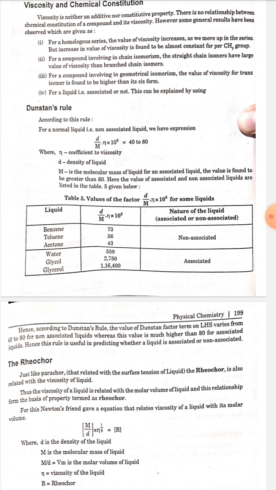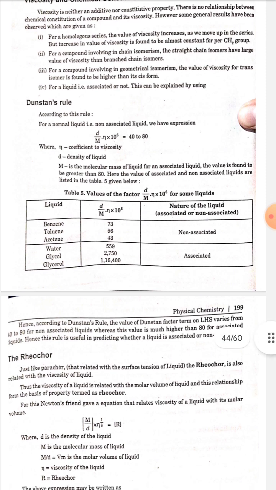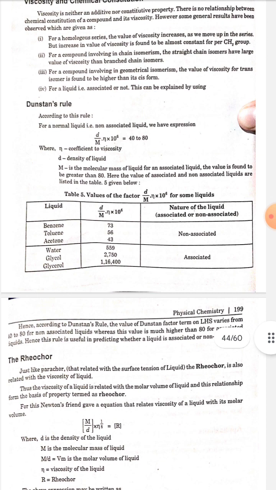Number 2. For compounds involving chain isomers, the straight chain isomer has a larger value of viscosity than the branched chain isomer. Number 3. For compounds involving geometrical isomers, the value of viscosity for the trans isomer is found to be higher than the cis form.